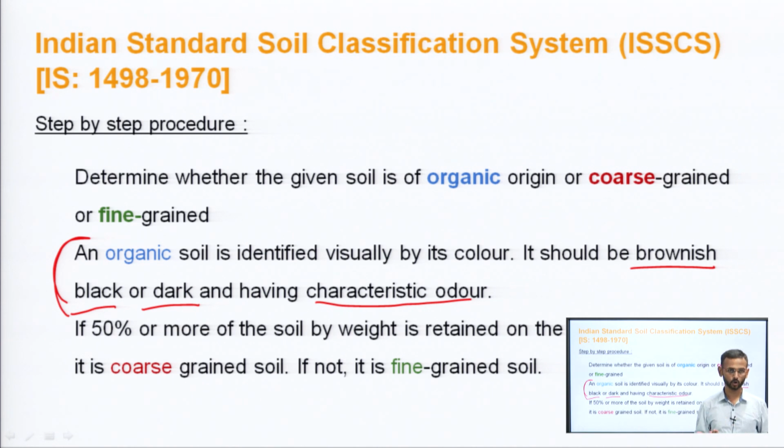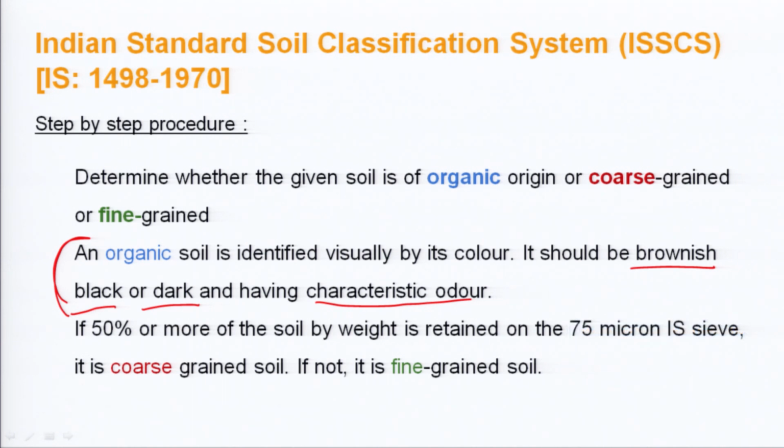for organic soil. Next, see here, if 50% or more of the soil by weight is retained on the 75 micron IS sieve, the important point is retained, more than 50%. In that case, it is a coarse grained soil, but if more than 50% passes down, it is the fine grained soil.